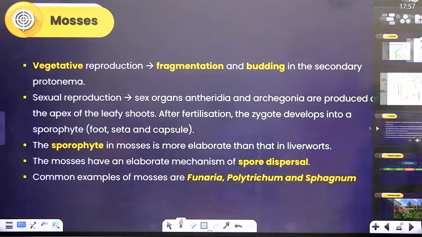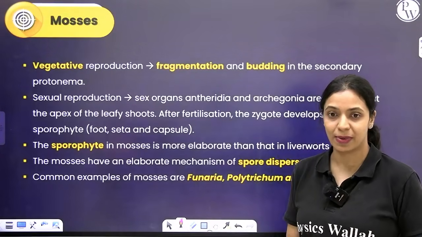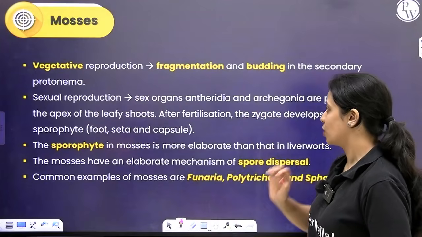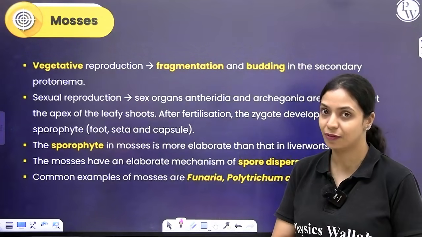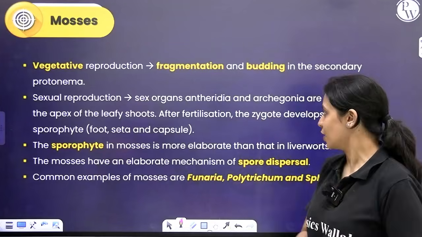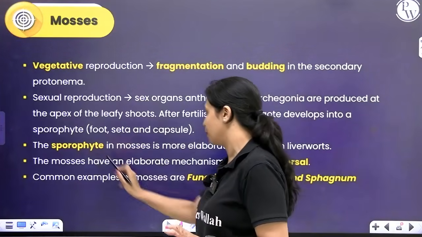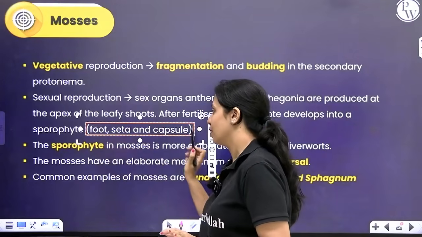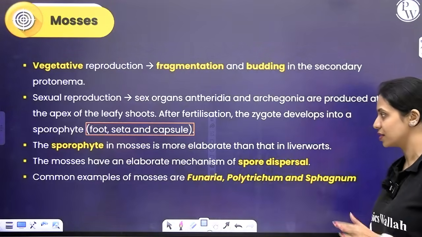So in mosses, vegetative reproduction can happen by fragmentation in the protonema stage. Sexual reproduction: sex organs, antheridia and archegonia, are produced at the tip of leafy shoots in the leafy stage. After fertilization, zygote develops into the sporophyte. Sporophyte has three parts, foot, seta and capsule. Sporophytes in mosses are more developed compared to liverworts.